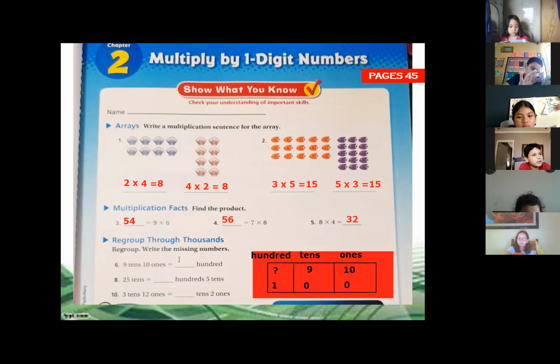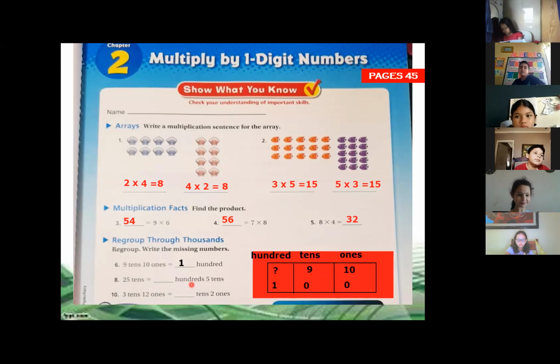So how many hundreds do we have there? 1. We have just 100. That's right. Why don't we write 10? Remember that when we start writing, we have 0, 1, 2, 3, 4, 5, 6, 7, 8, 9 ones. When we get to 10, we need to write 0. We need to regroup. We write the 0 and the 1 goes to the tens. So we have 1 ten more. So we have 9 plus the 1 ten that we add here equals 10. So we write the 0 and we add 1 in the hundreds.